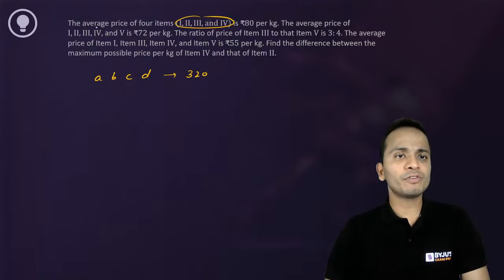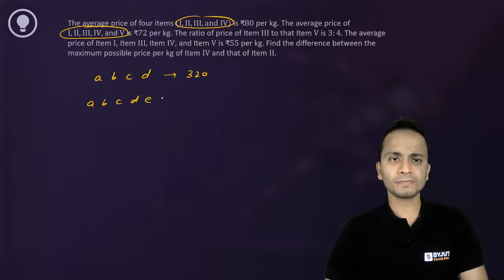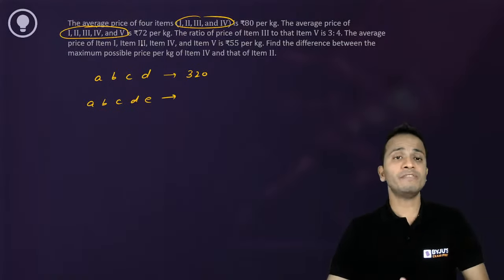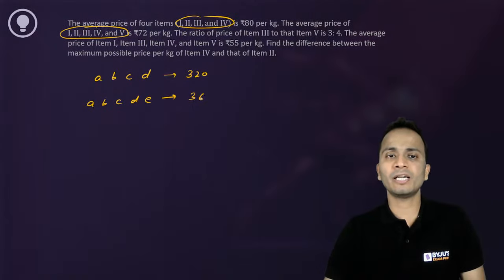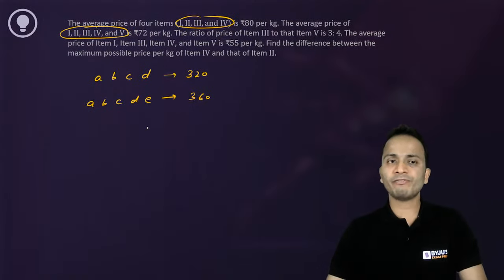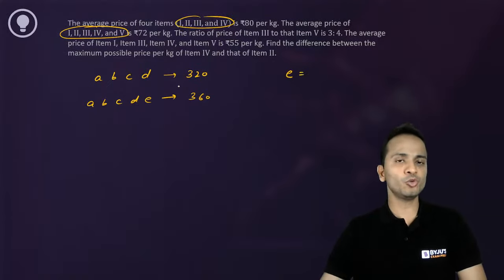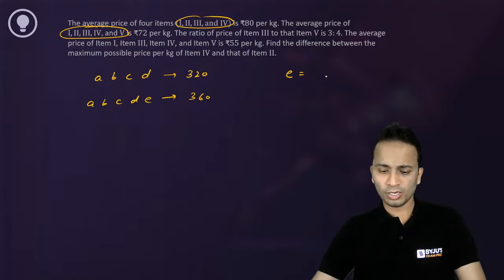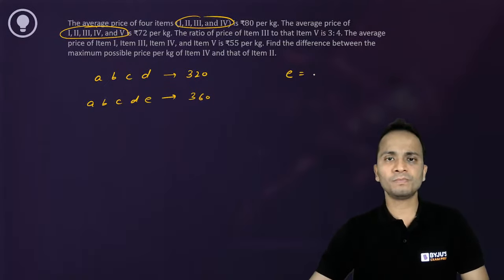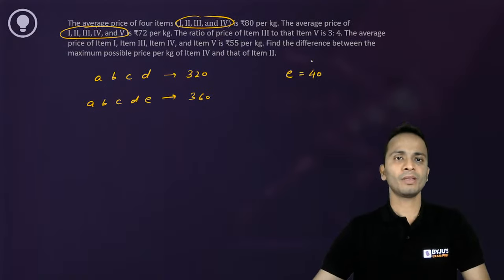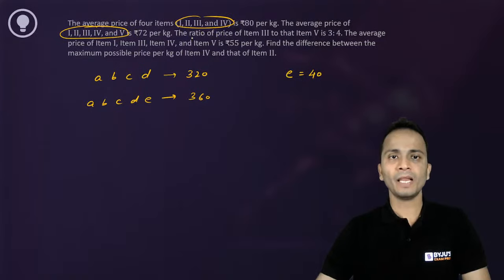The average price of these 5 items is 72. A, B, C, D and E. So the average price is 72. So 72 into 5 will be 360. So from here we can find the value of E. So I'll put it separately. The value of E will be the difference of these two equations, right? So can you write the value of E, all of you? The value of E will be 360 minus 320, that is 40, right?